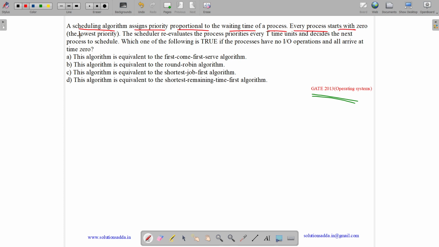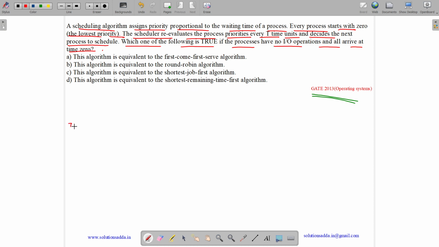Each process starts with 0, the least priority. The scheduler reevaluates the process priorities every t time units and decides the next process to schedule. Which one of the following is true if the process has no IO operations and all arrive at time 0? The algorithm is equivalent to first come first serve, it's equivalent to round robin, shortest job first or shortest remaining time first.